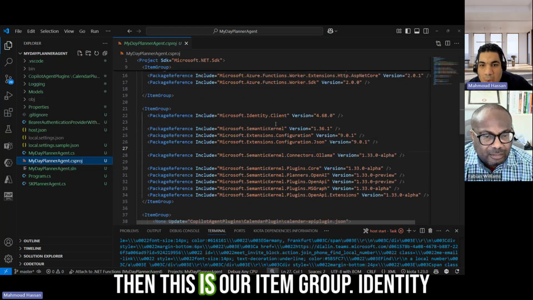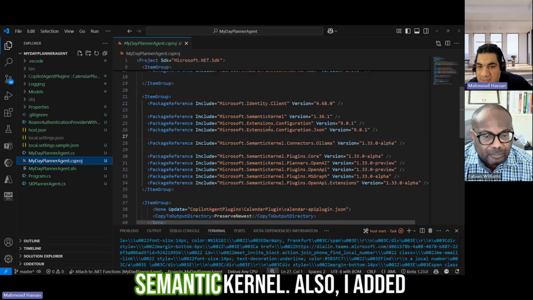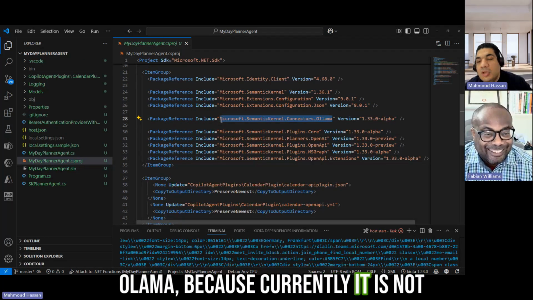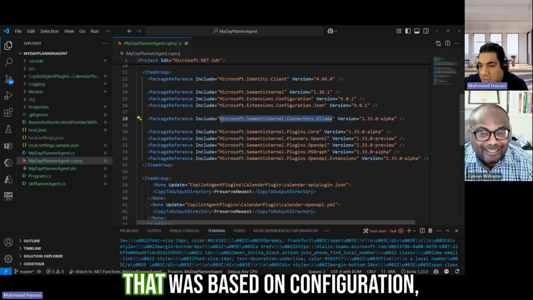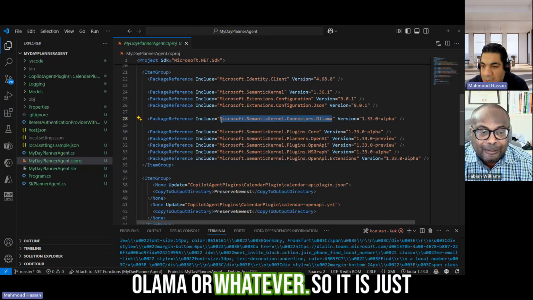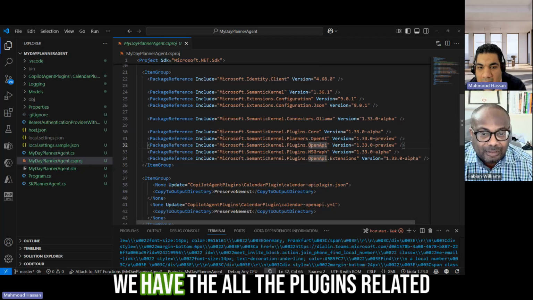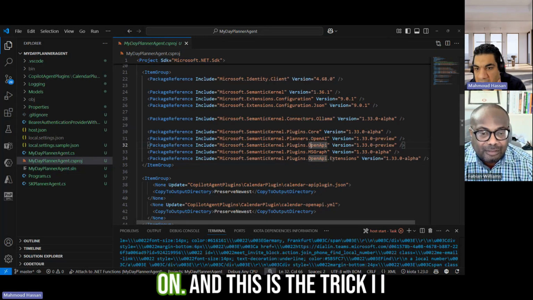And this is our item group: Identity Client, similar to your use case, and Semantic Kernel, all the Semantic Kernel packages. I also added Ollama. Currently it is not implemented, but I have a factory method based on configuration, so you can load whatever you want, Azure OpenAI or Ollama. It is just here to implement this. Then we have all the packages related to plugins: core, API, OpenAI, and so on.